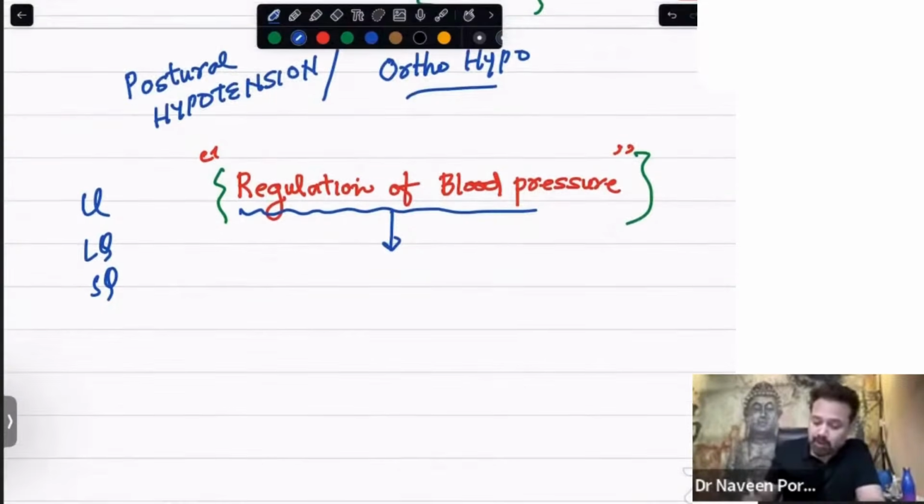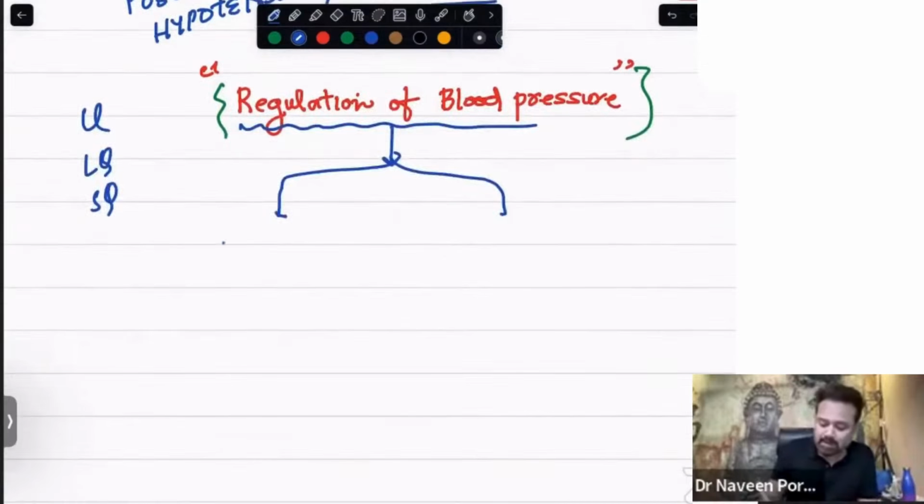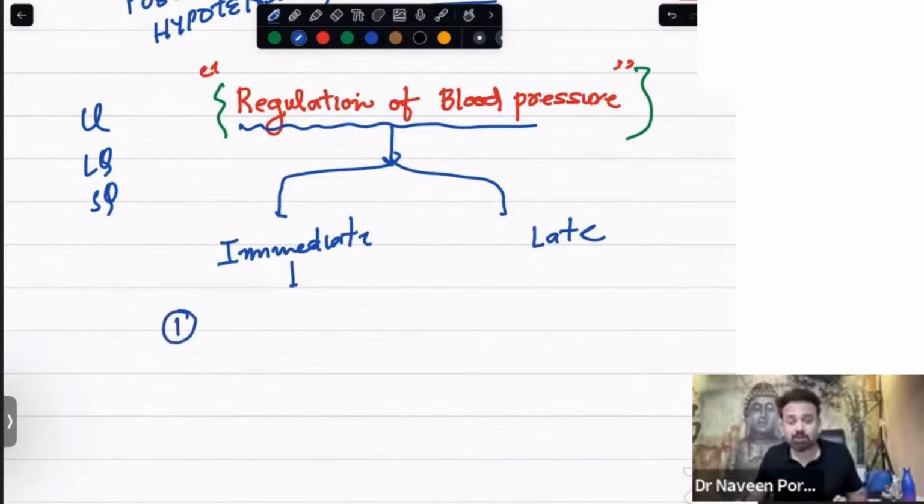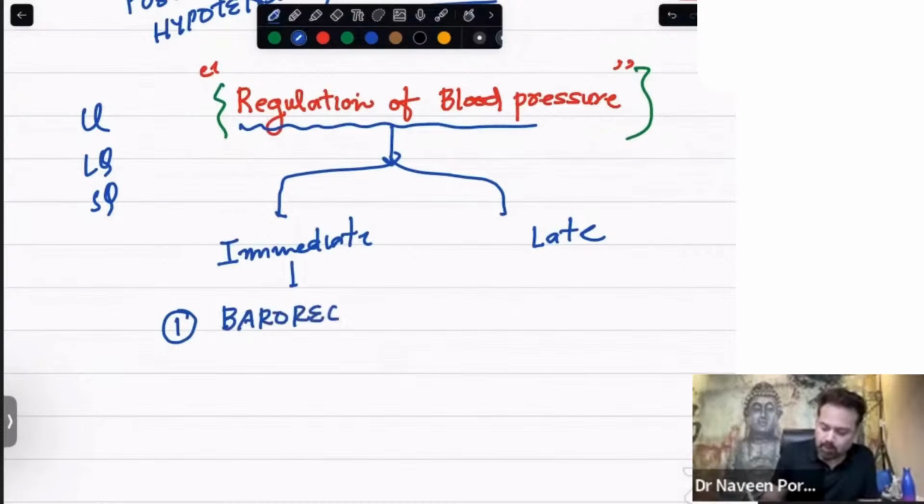Why? Because we have two types of mechanism to regulate your BP. One is called immediate, where blood pressure is regulated immediately. Second is long lasting, or you can say late. In the immediate, who is the first to respond to your hypotension? Suppose there is an accident and blood is oozing out, BP will come down. So who is the first receptor to work? That is called the baroreceptor. They are called baroreceptors.